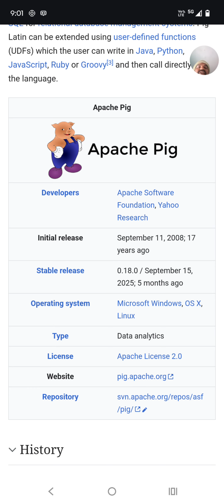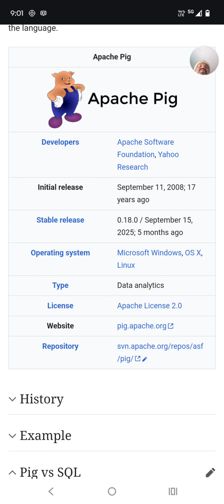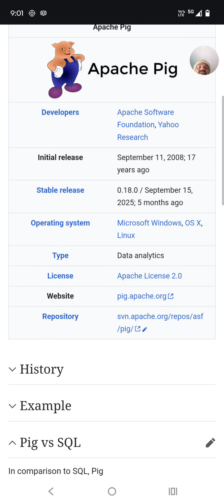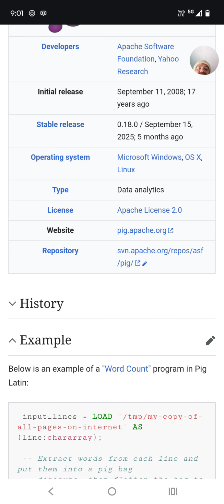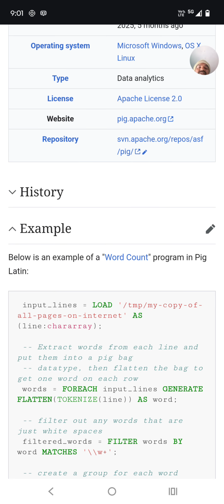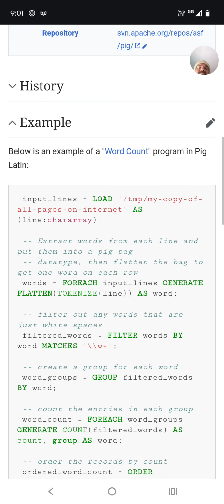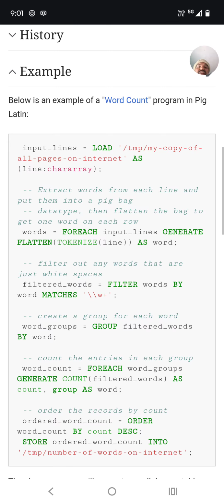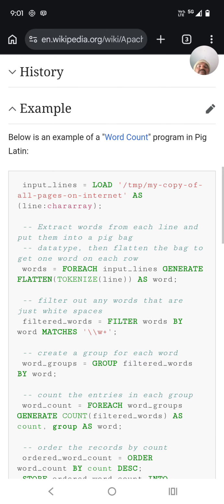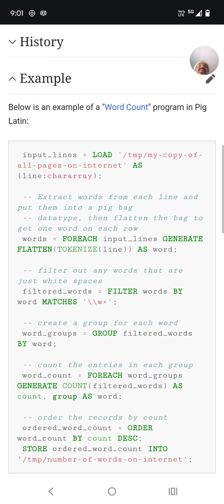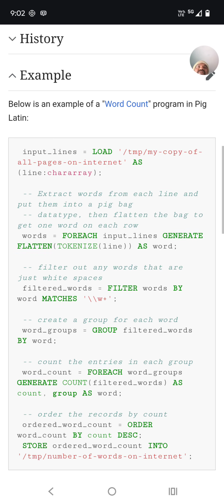Apache Pig is basically designed to support high-level MapReduce programming, where you can write a MapReduce program using Pig. You can see a simple example here. Below is an example of a word count program in Pig Latin. See what they are doing here: input lines equals load, and they are loading some data from the internet. This is a simple word count example. We all know we can write word count for MapReduce using Java or Python.